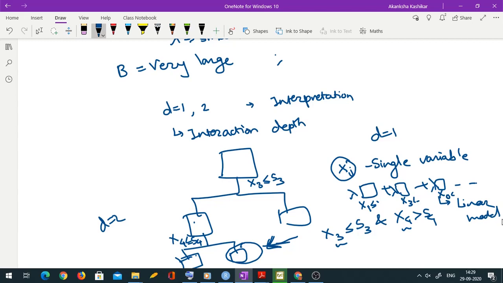So today I will stop the discussion about boosting in regression trees. We also have to study boosting in classification trees, so we'll do that in the next lecture.